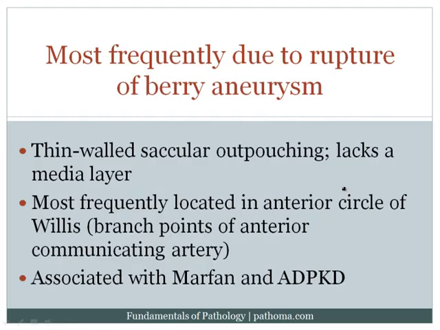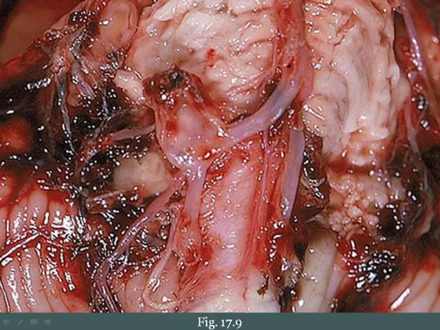One last point that often shows up on exams, and that is berry aneurysms are associated with Marfan syndrome, and they are also associated with autosomal dominant polycystic kidney disease, which again is the adult form of polycystic kidney disease. Here's a picture of a berry aneurysm. Here you've got a normal blood vessel, and then you can see this saccular outpouching here occurring at a branch point. And that concludes our section on cerebrovascular disease.